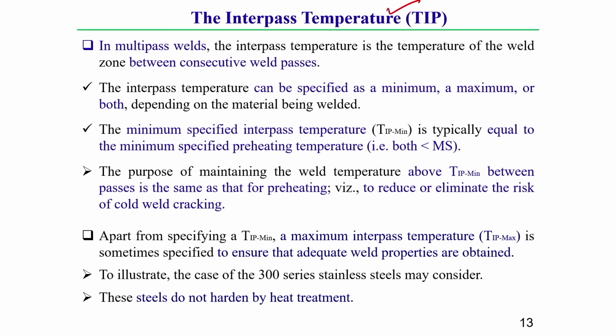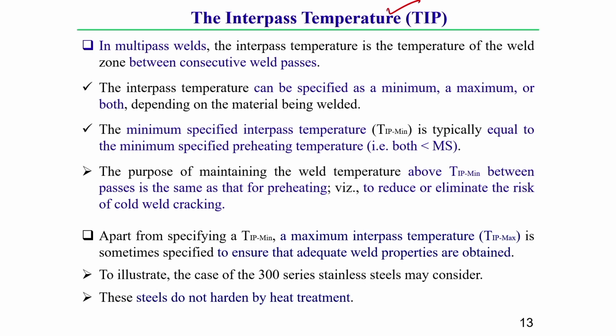A general rule for the technical community is that the minimum interpass temperature should be equal to the preheating temperature. What is interpass temperature? For multipass welding, between one pass and the subsequent pass, it is the starting temperature of the second pass, which generally acts as the preheating temperature for the second pass.